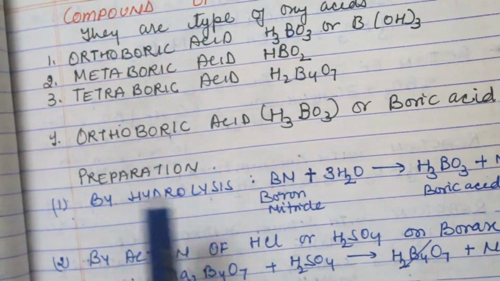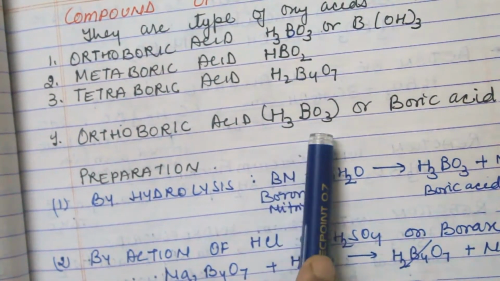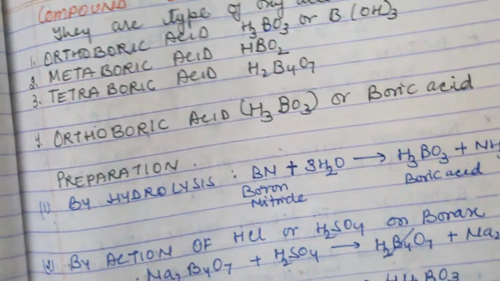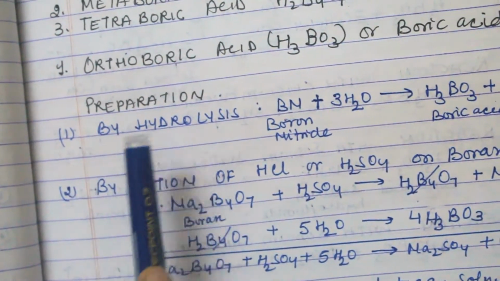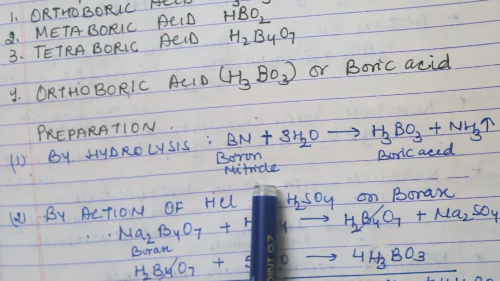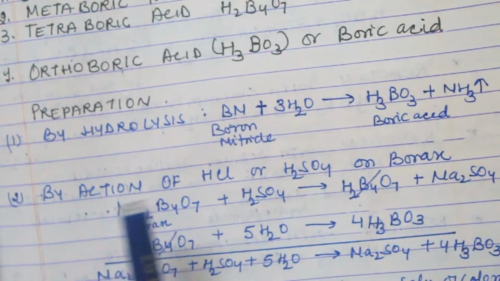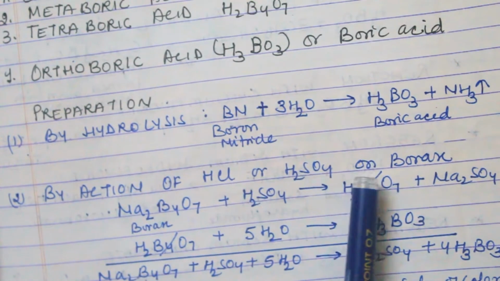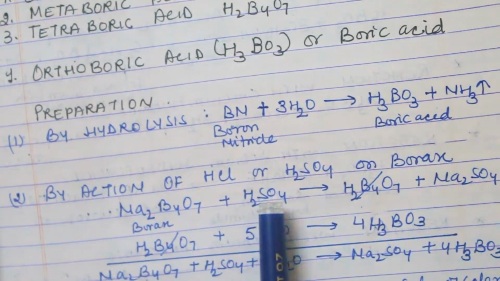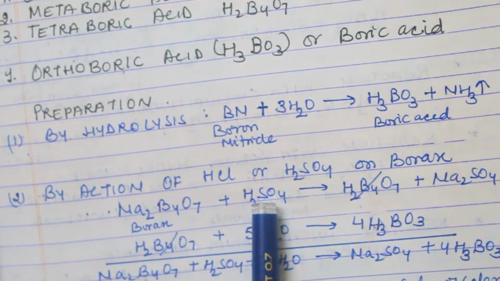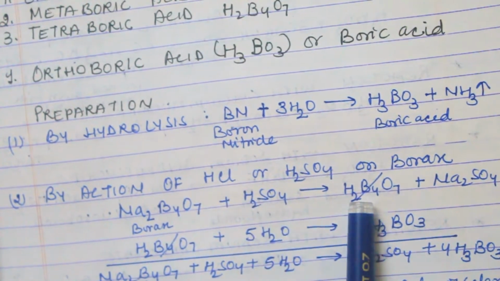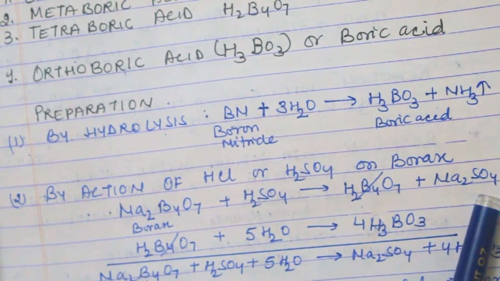Now the preparation of orthoboric acid, that is H3BO3 or boric acid. Simply, the preparation is by hydrolysis. When boron nitride reacts with water, it forms boric acid and ammonia. By the action of HCl and H2SO4 on borax, borax reacts with H2SO4 and forms H2B4O7 and Na2SO4.